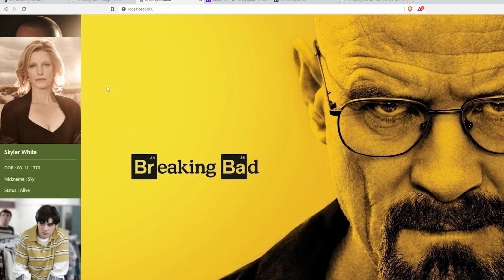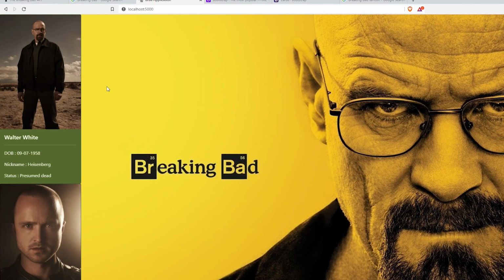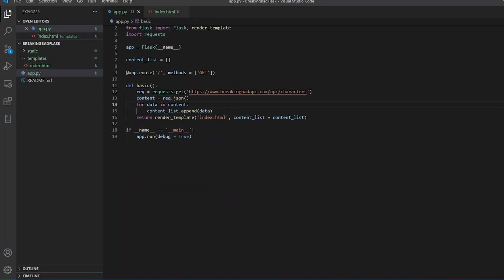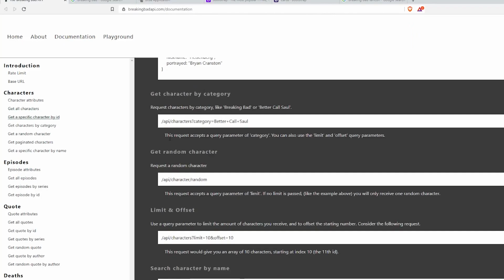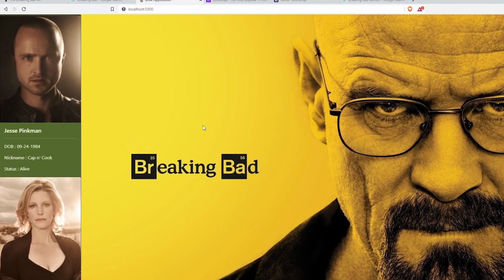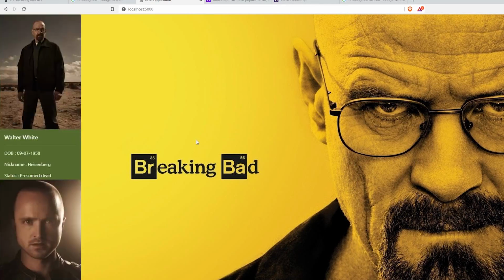So this is it about today's application. Quite a simple and quick application you can actually try your hands on. And Flask is very cool. So you can use Flask in order to do that. And you will have this code. I will post the link in the description box below. It is a GitHub link. I'll also put some instructions in the readme file. So if you want to experiment, if you want to clone it, you can try it for yourself. And the API gives you a lot of things. You have the episodes and whatnot, so you can make an entire big application. If you're good with JavaScript, try that with JavaScript, I don't mind. But this is a really cool application.